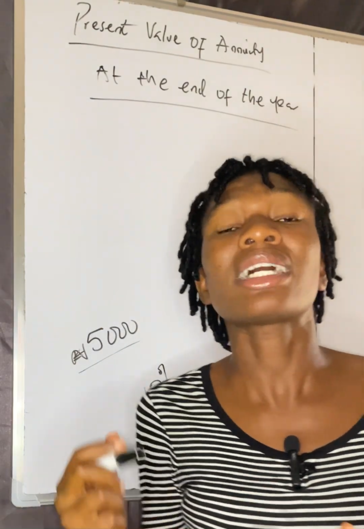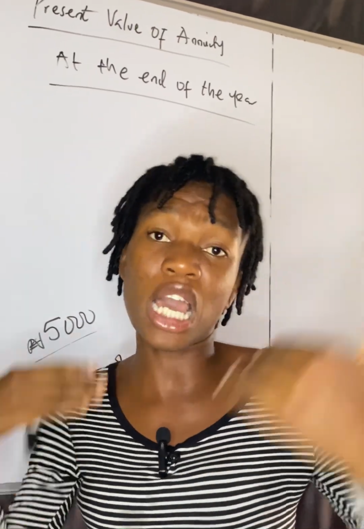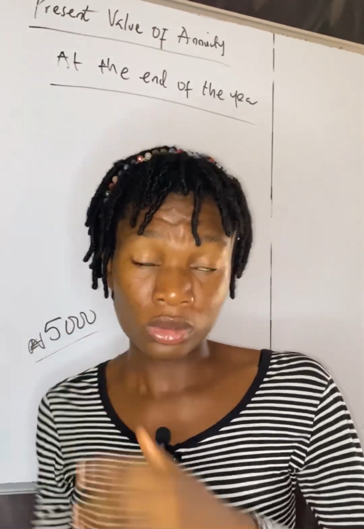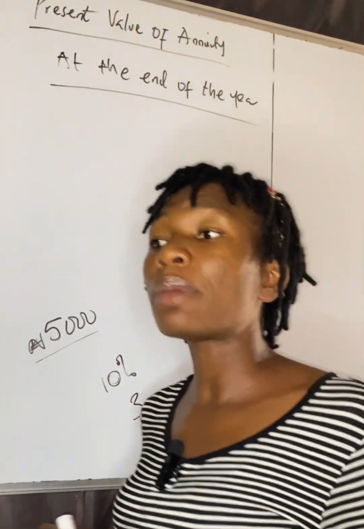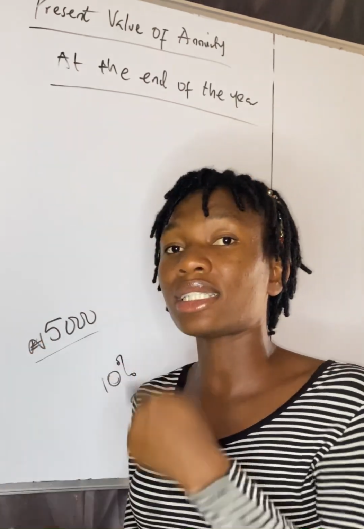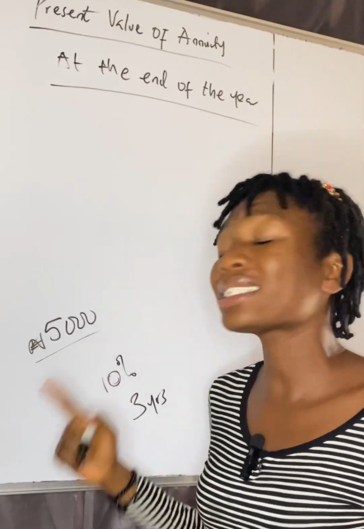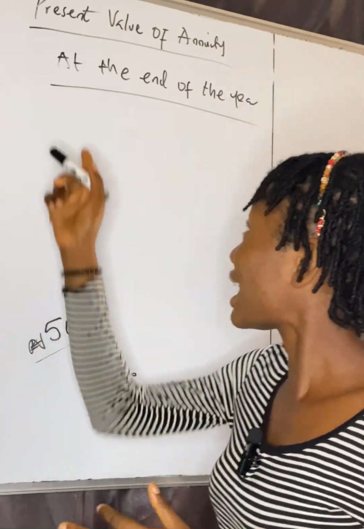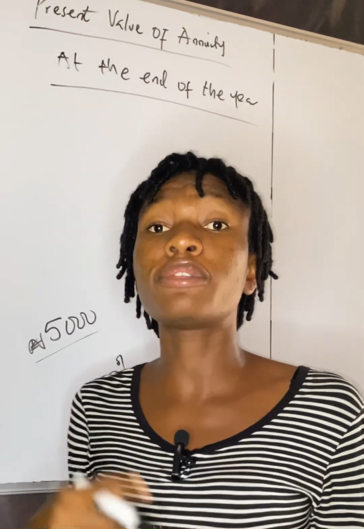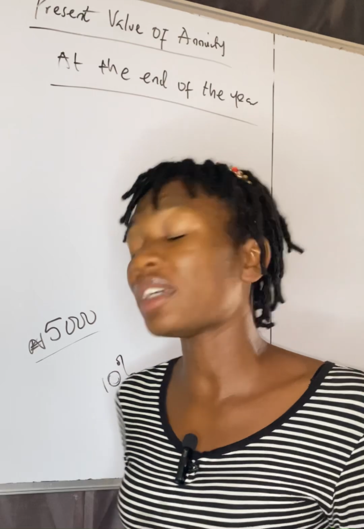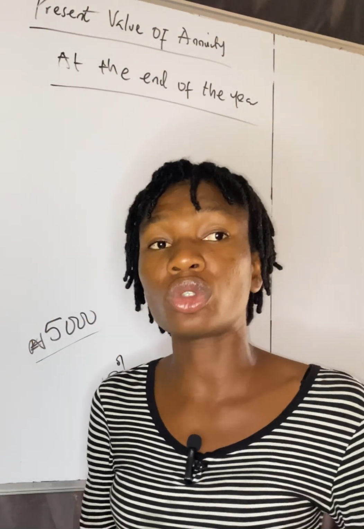Like the question we are asking is, how much should we invest today, right? We're looking at no longer the future value. The future value is saying how much are we going to have, total. Now we're asking ourselves, how much should we invest today, given this interest, so that we can be able to be earning this amount of money constantly for the given period of time, which in this case we say is 3 years. Okay, we want to be able to be collecting 5,000 naira every year. And I say for the first illustration, it should be the end of the year, right? So we want to collect 5,000 naira every end of the year for 3 years. Okay, so how much should we invest at 10% interest rate to be able to achieve this amount of cash flow?